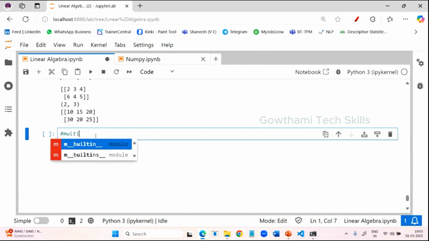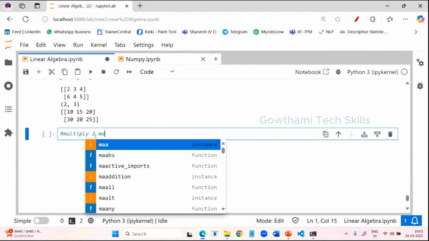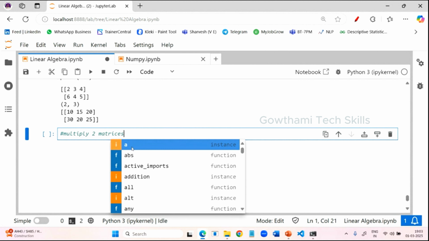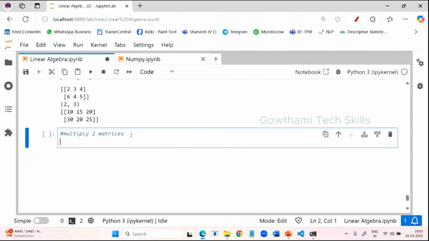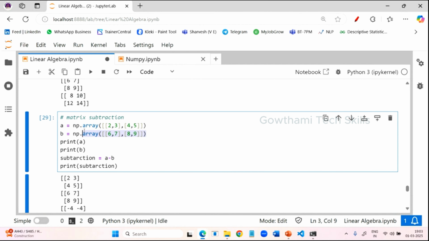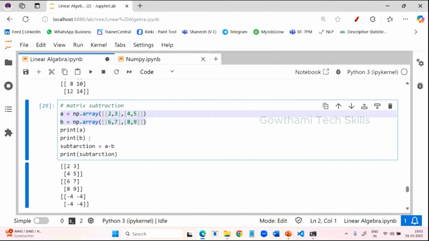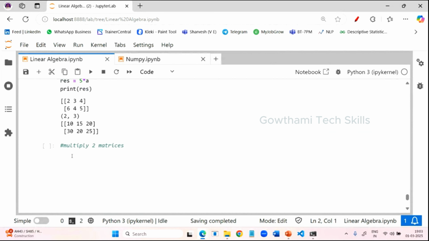So the next thing, we are multiplying 2 matrices. Whenever you are multiplying 2 matrices, I already said that the first matrix's columns and the second matrix's rows should be the same. If they are the same, the resultant shape will be the first matrix's rows by the second matrix's columns. So let's create 2 matrices. I'm going to make use of these 2 matrices only, and I'll copy and print those 2 matrices.